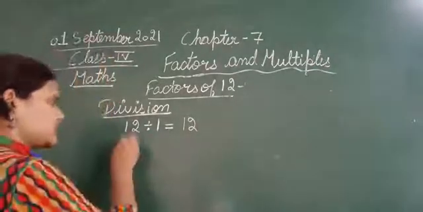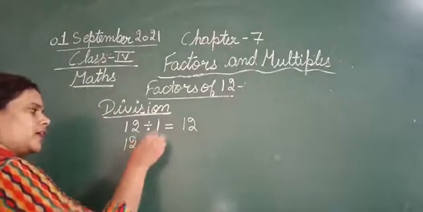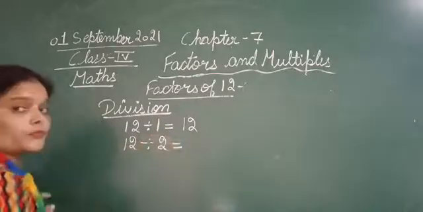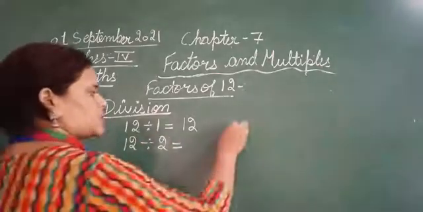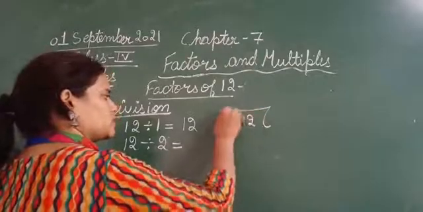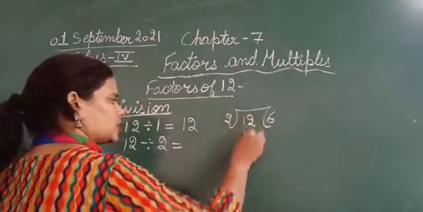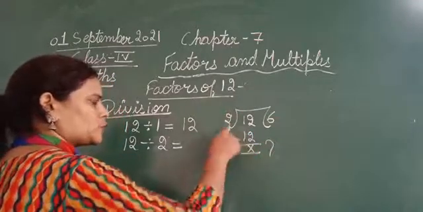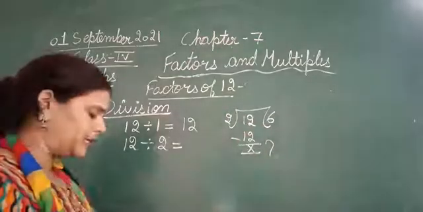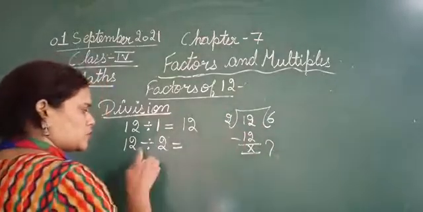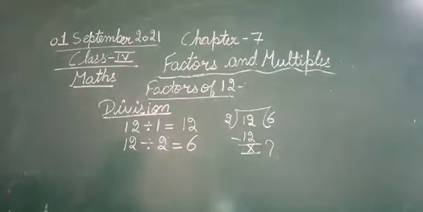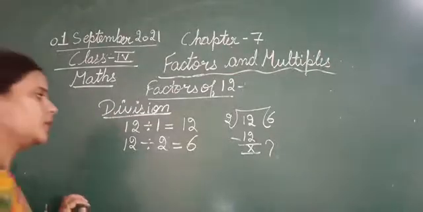Next, you can divide 12 by 2. So let's divide 12 by 2. 2 sixes are 12. No remainder. So that means 12 is also completely divisible by 2. So that means 2 is also a factor of 12. Okay.